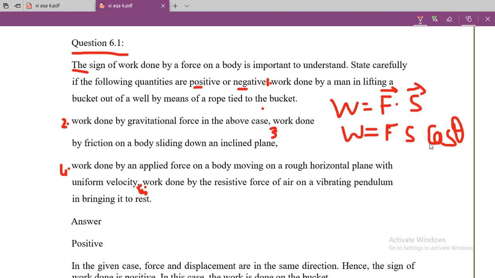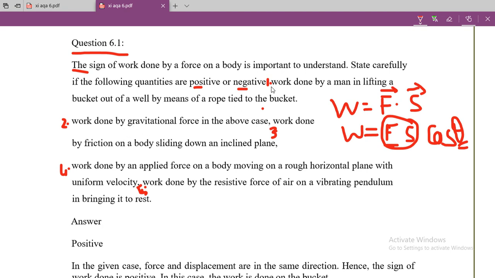Now check, these two magnitudes are not important in this case. For direction we need to check this theta. If this theta is 180 degrees, you will get the negative work. If this theta is 0 degree or between 0 to 90, it is positive, and if it is 90 it is 0. If it is more than 90 up to 180 it will give negative value. So you should check the angle between the force and the displacement in all these cases and you will get your answer, that is work is either negative or positive or 0.